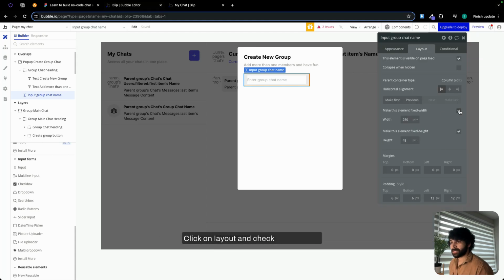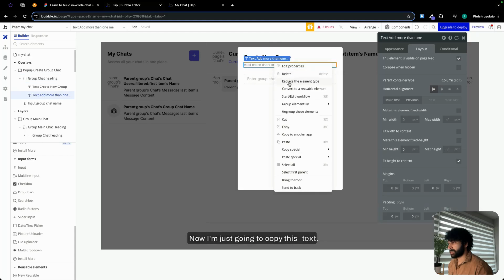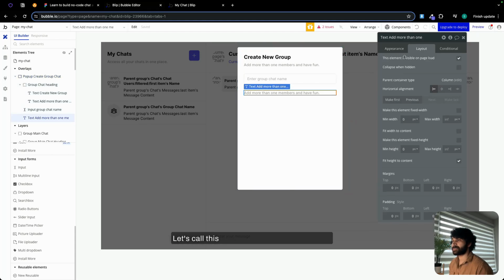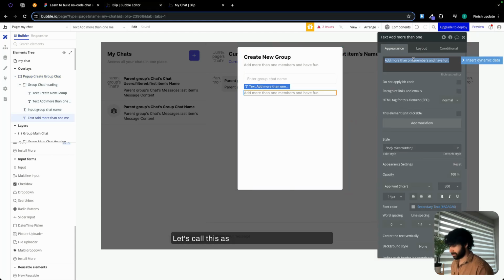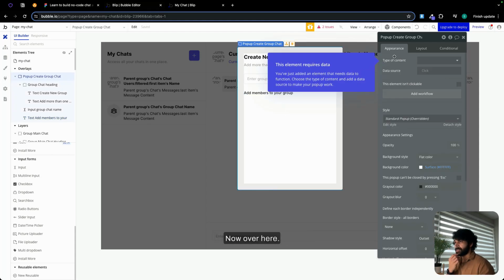Click on layout and check fixed width, min width 0, height is going to be 40. Amazing. Now I'm just going to copy this text, paste it over here. Let's call this add members to your group. And let's change the color to the primary text color.